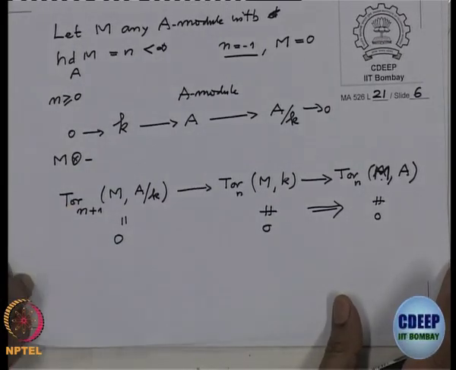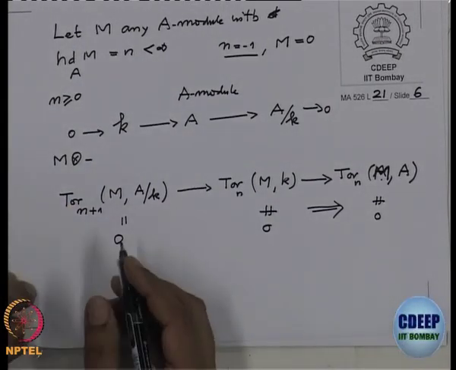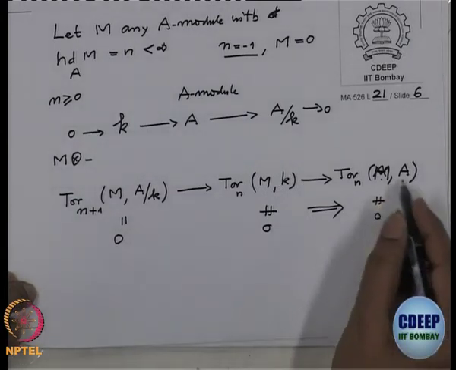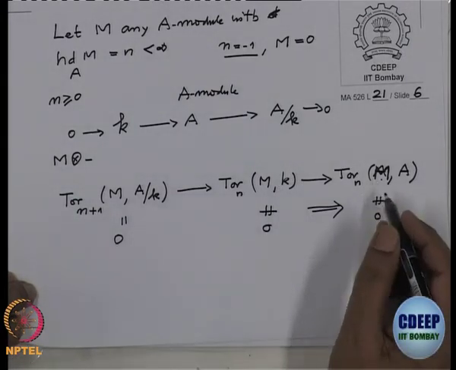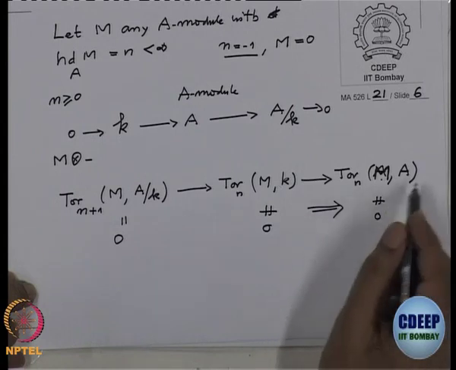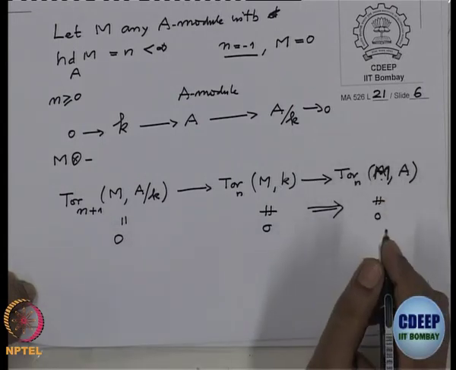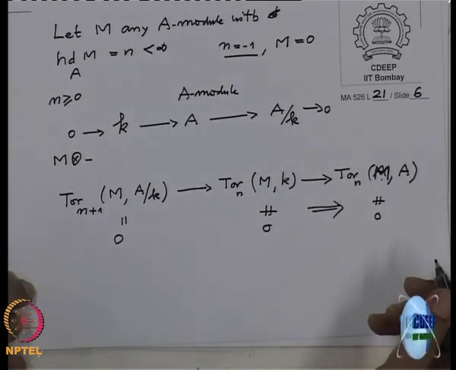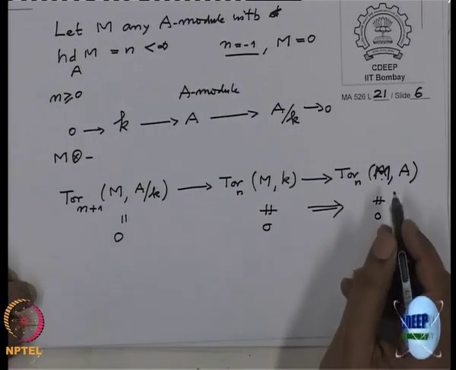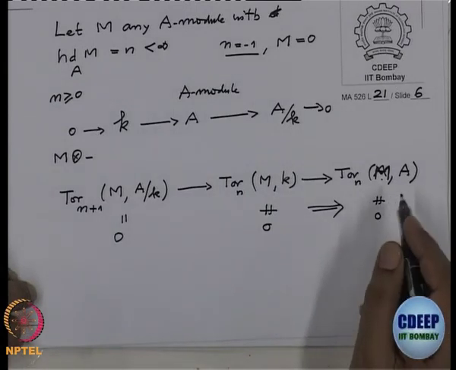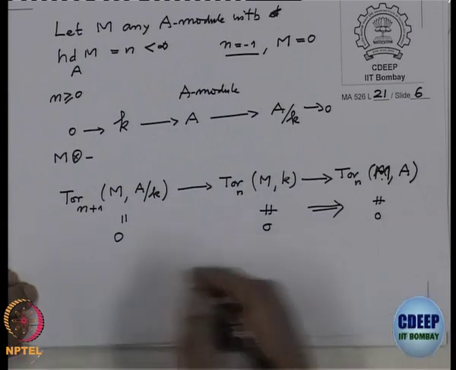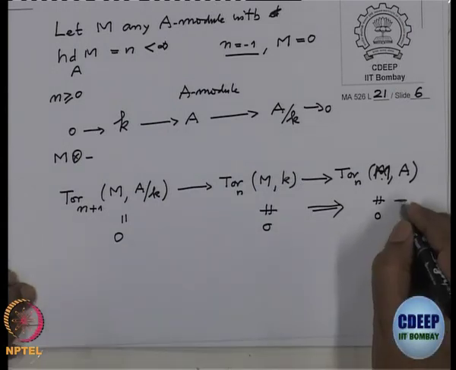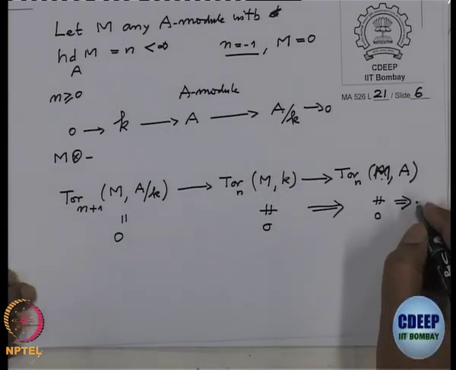So therefore what we got is Tor n (M, A) is non-zero. What does the Tor n (M, A) non-zero mean? This implies n is actually 0.